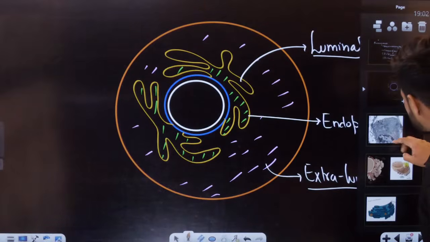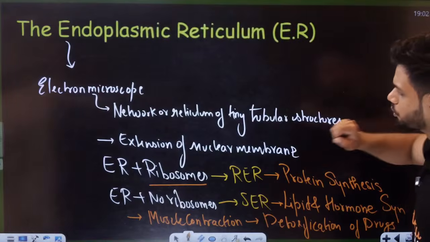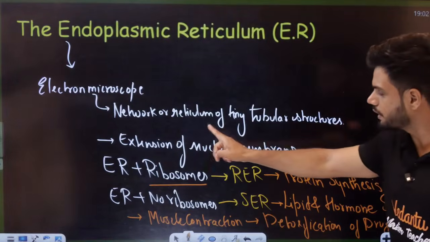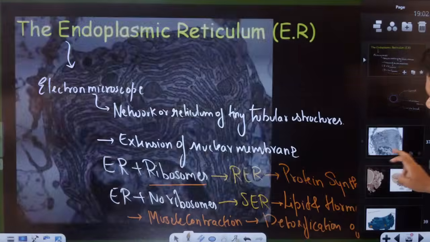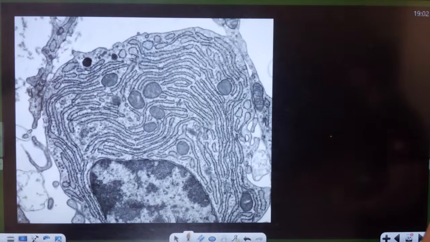Now, students, when I told you it is a network of reticulate of tiny tubes, this is how it looks in the electron microscope. Students, all of you can see, right? Tell me yes or no.